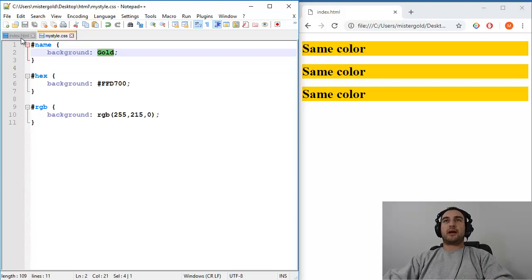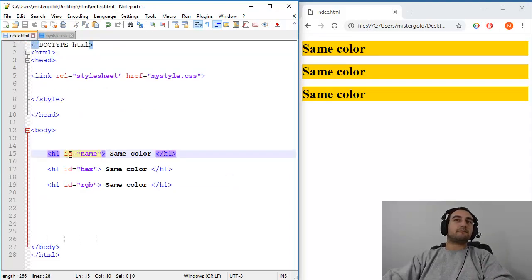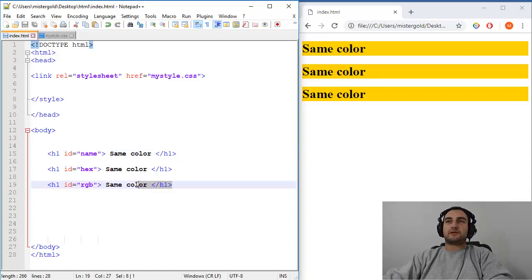Honestly, there is nothing complicated here. We are just using IDs, but you can also use classes, whatever. You can use any other tag or selector, but this is kind of simple, so I decided to use this.